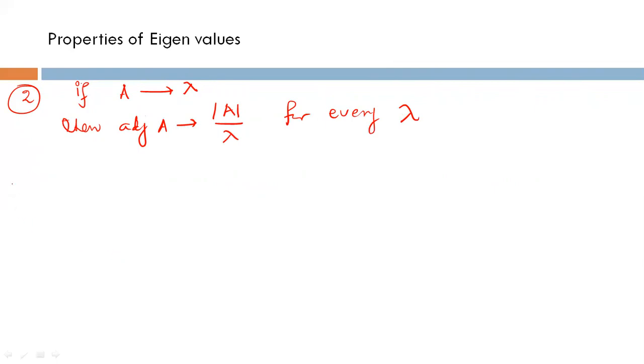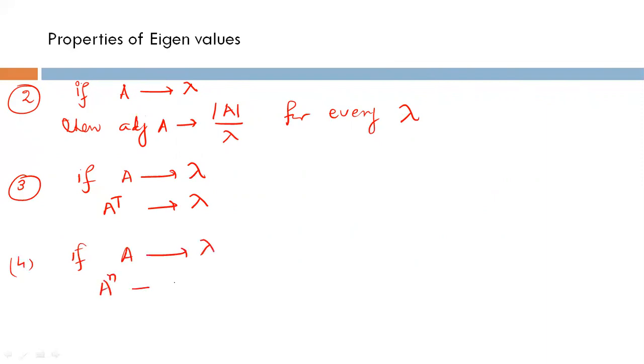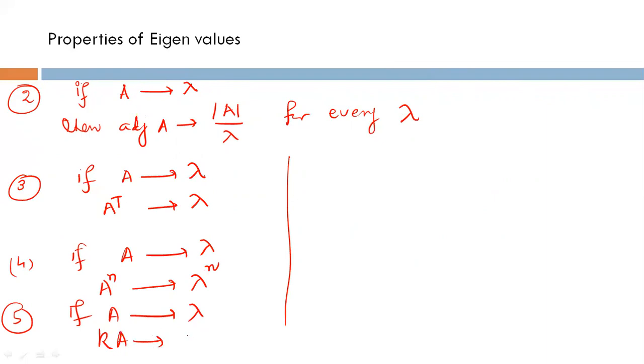And the third property is, if A has eigenvalue lambda, then its transpose matrix also has eigenvalue lambda for every lambda. In general, if A has eigenvalue lambda, then A to the power n has eigenvalue lambda to the power n. And one more property, if A has eigenvalue lambda, then a scalar multiple k times the matrix has eigenvalue k into lambda.